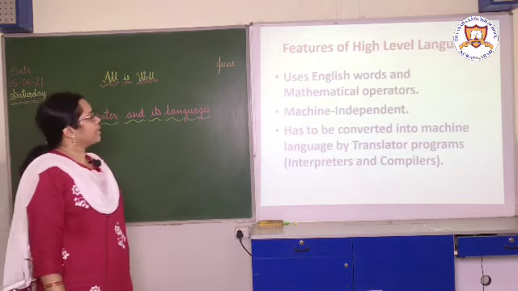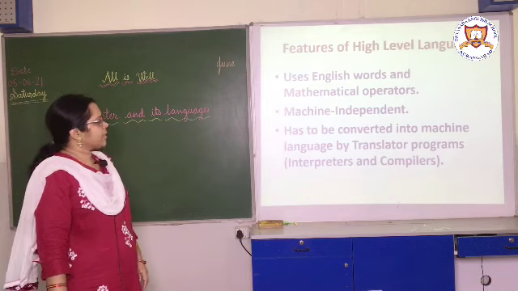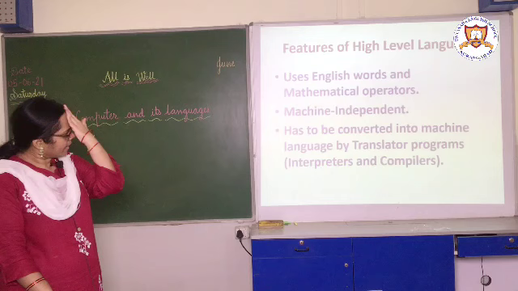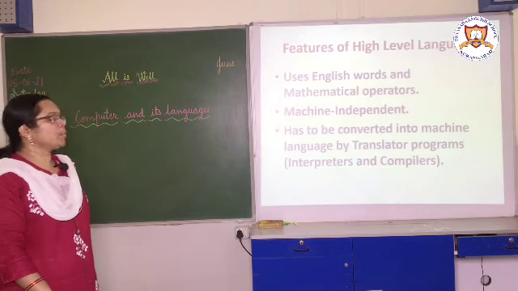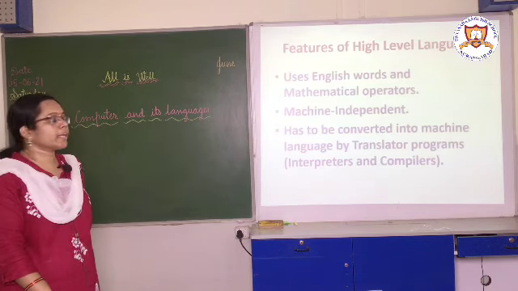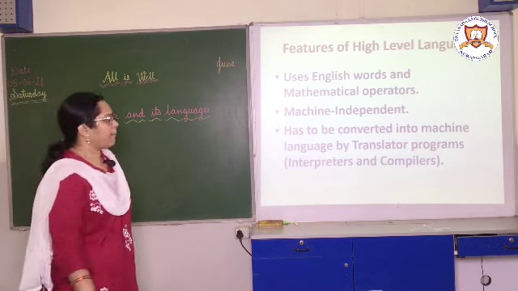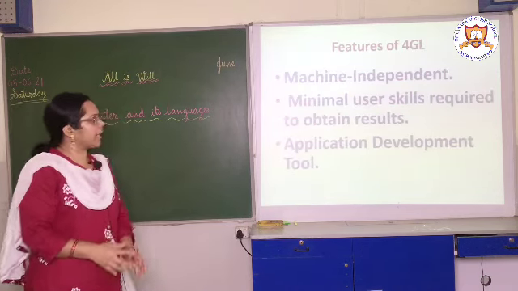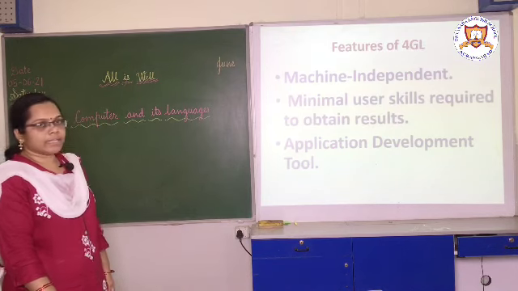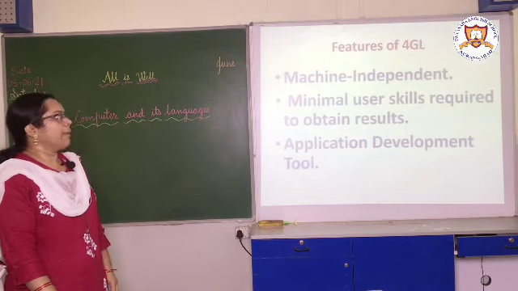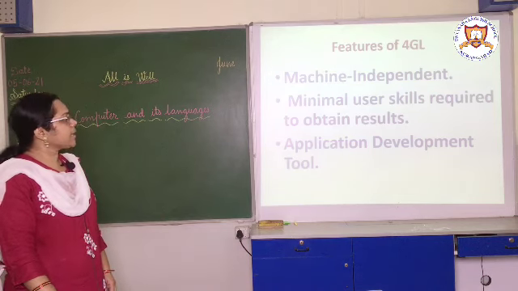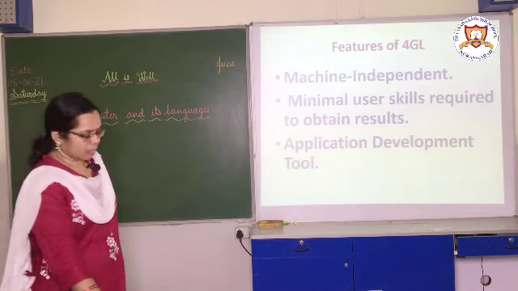Features of high level language: it uses English words and mathematical operators, is machine independent, and has to be converted into machine language by a translator program, interpreters and compilers. Features of 4GL, the fourth generation language: it is also machine independent, requires minimal user skills to obtain results, and is an application development tool.